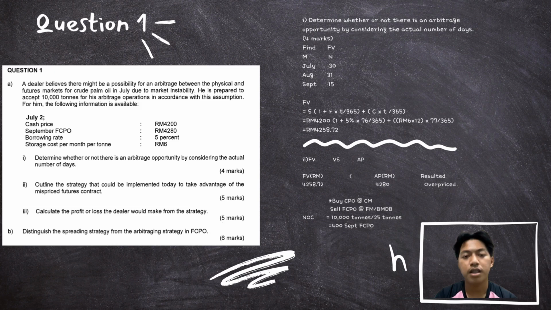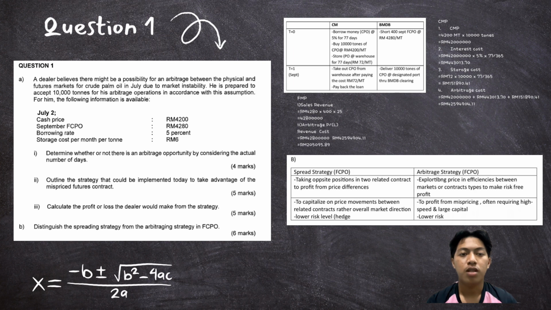Since the market price is higher than the theoretical value, the future contract is overpriced. Therefore, an arbitrage opportunity exists. For 2a, to exploit the mispricing, I use a cash and carry arbitrage strategy because the future price is higher than FV. First, buy physical CPO in the cash market and sell FCPO future contracts.